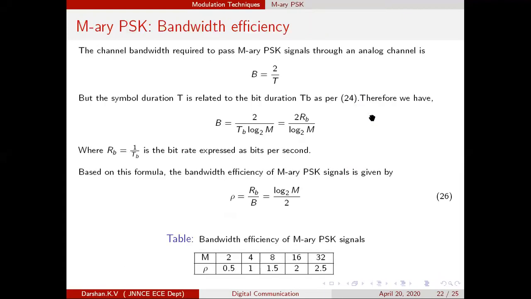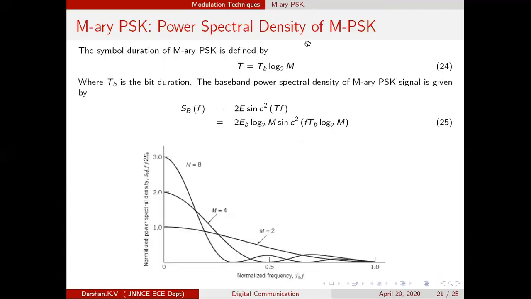So in the previous class, we were discussing the M-array PSK power spectral density. So what do you understand by the word power spectral density? You have the MPSK waveform. That MPSK waveform which is being generated, what is the frequency band it is occupying? How much width of the frequency is it occupying? Or in exact words, what is the bandwidth of the MPSK signal?